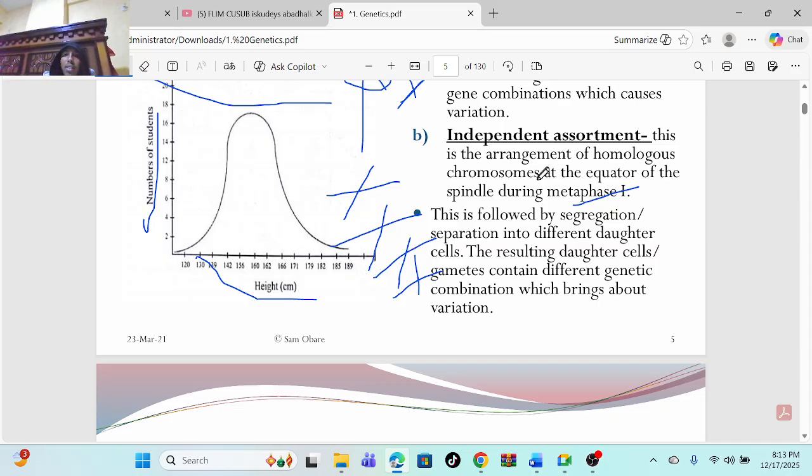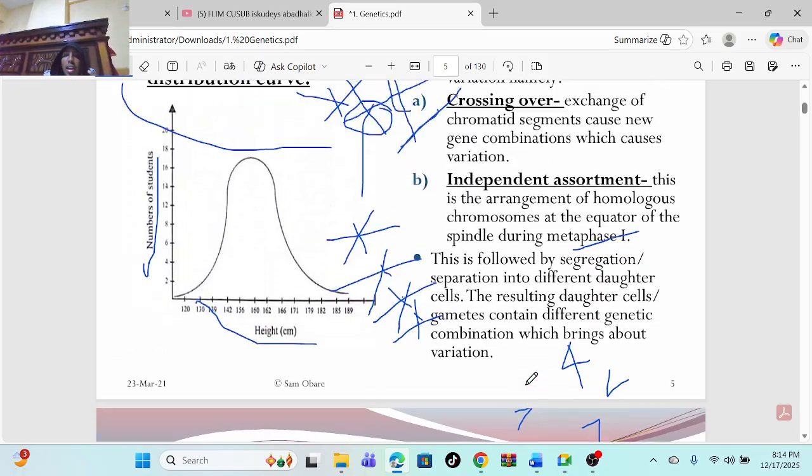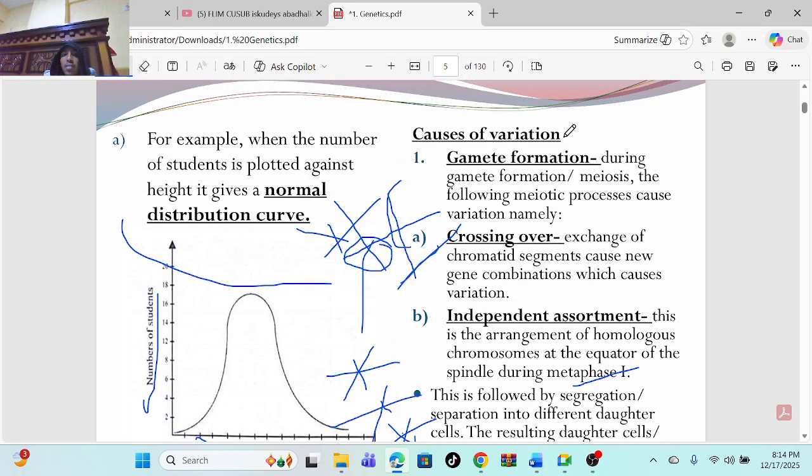So after this metaphase one, hii inakatika, hii inakatika. Ona hii sasa inakatika into two different ways. Inakuwa hivi, nyingine inakuwa hivi. Zinakatika hizi katikati. So the results are daughter cells or gametes that contain different genetic combinations. Hii iko na genetics ya kando, hii iko na genetics ya kando. And that's how inapatikana nini? Gamete formation and leads to variation.